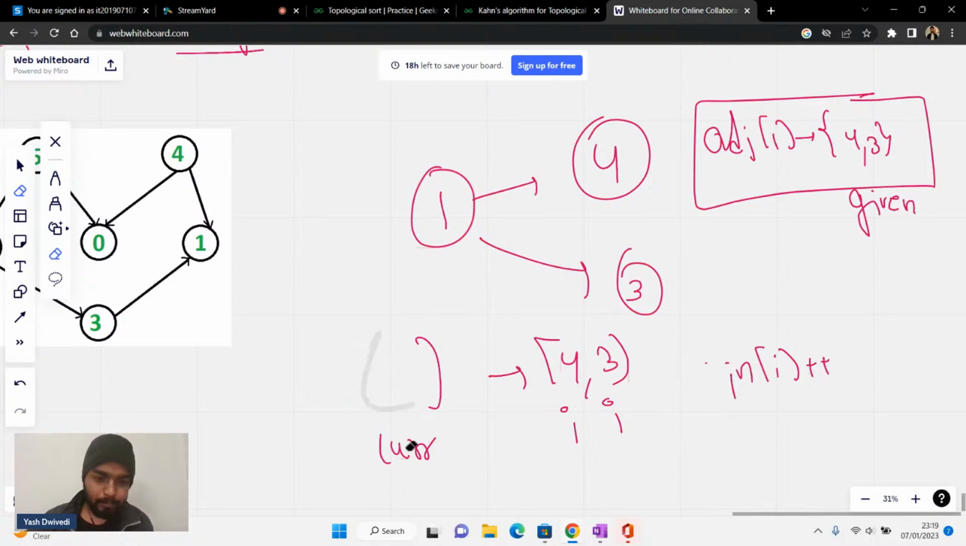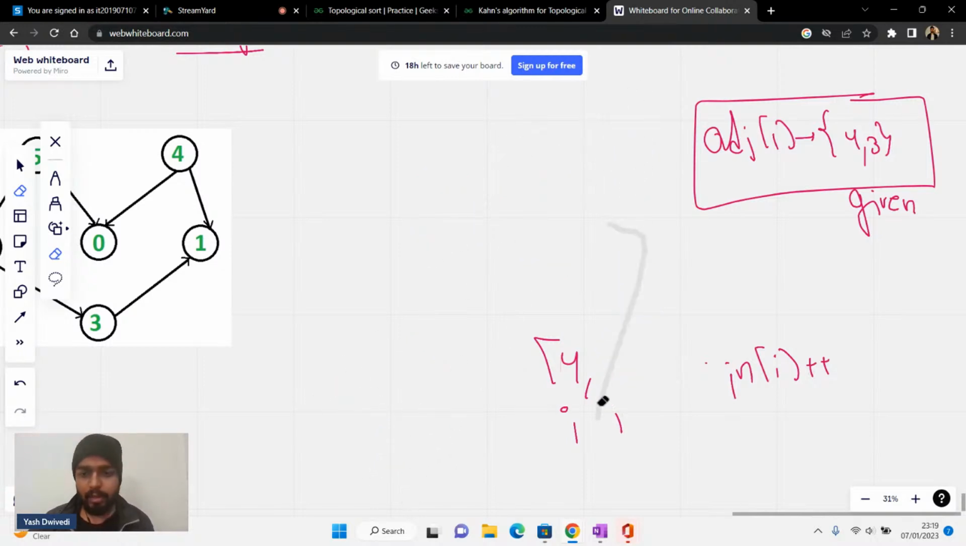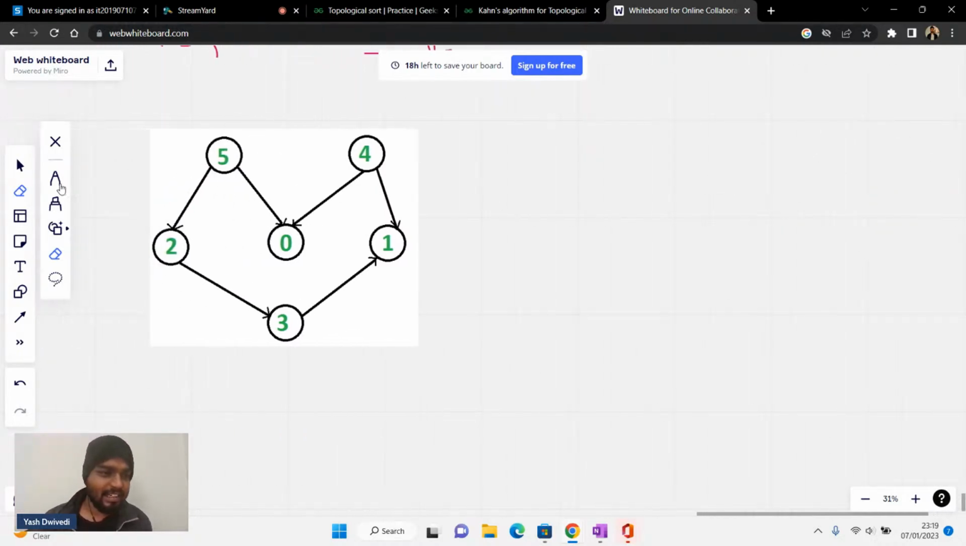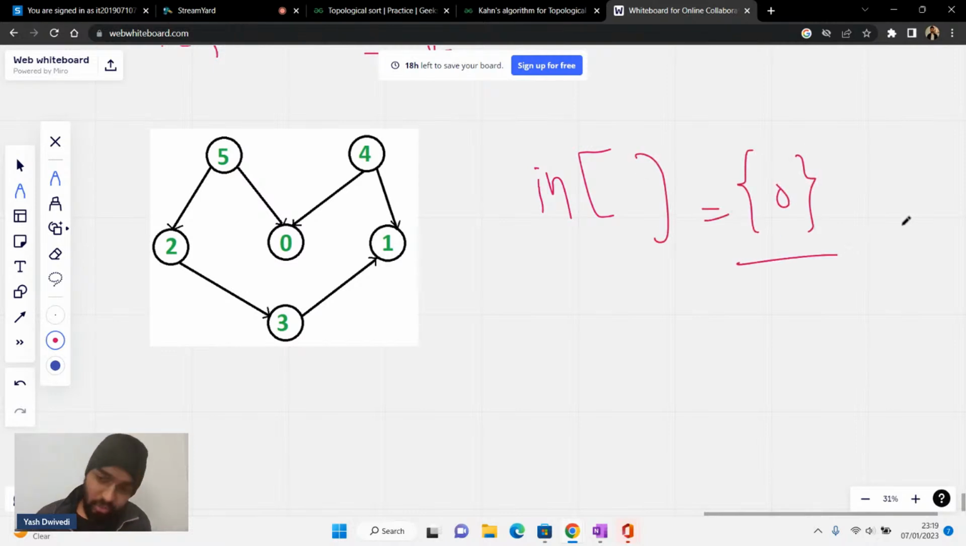All right, so that part is clear. Now, what I will do is initially, can I say that in degree of everybody will be 0 initially? Please write yes in the chat. Please comment 0 in the chat. In degree of everybody initially is going to be 0.